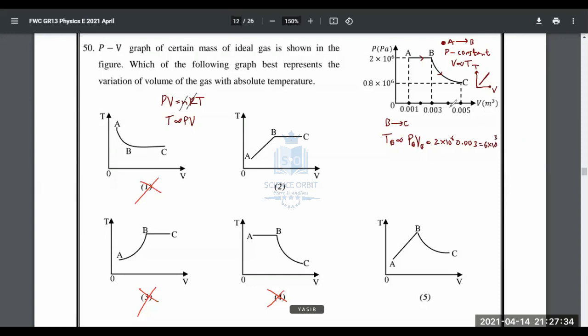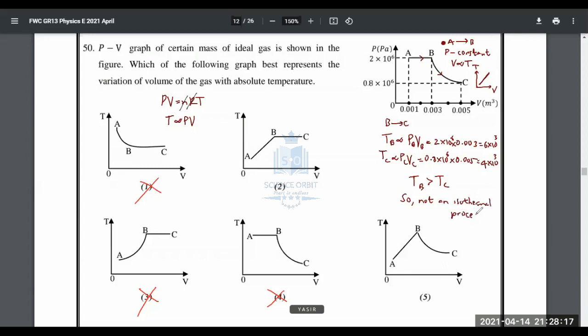But look at the temperature at C. Temperature at C should be proportional to pressure at C into volume at C. That is equal to, pressure at C is 0.8 into 10 to the power 6 into the volume, which is 0.005. And that is not the same. People, that is not the same, because when you multiply these two, it will give you 0.4 into 10 to the power 3. So temperature at B is greater than temperature at C. So not an isothermal process.